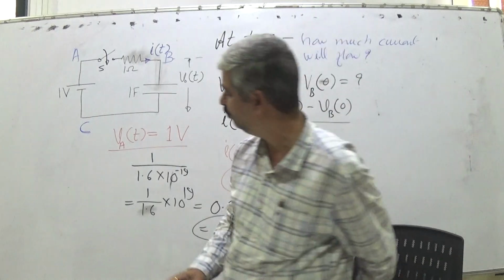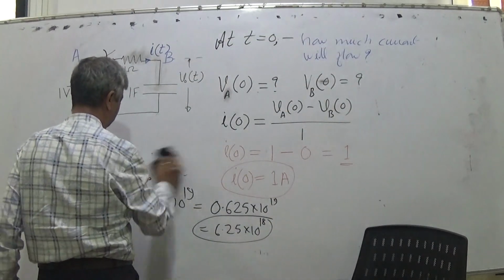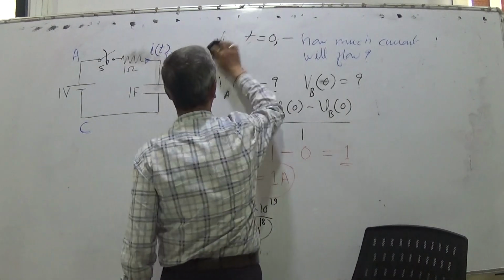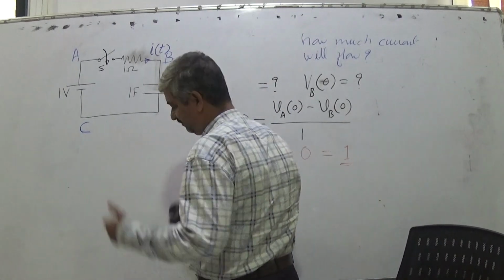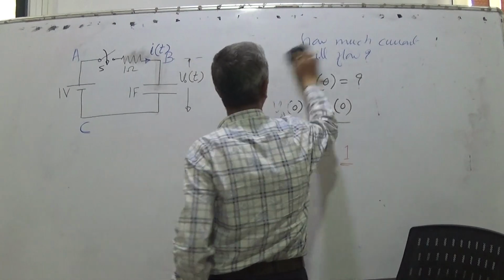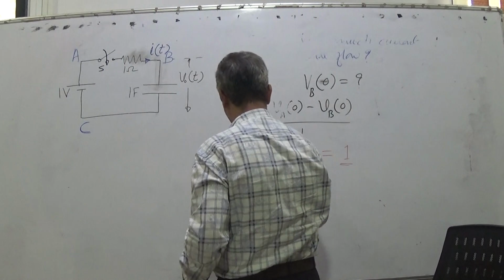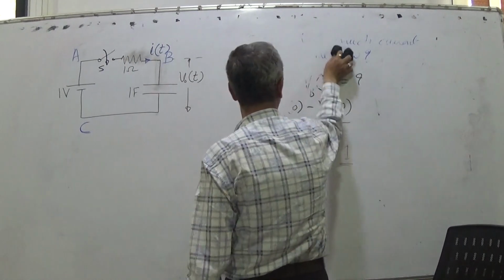So what we can do is, suppose you have a good mobile on which you can take photographs. Suppose we put an ammeter and you want to take a photograph, everything is fictional.